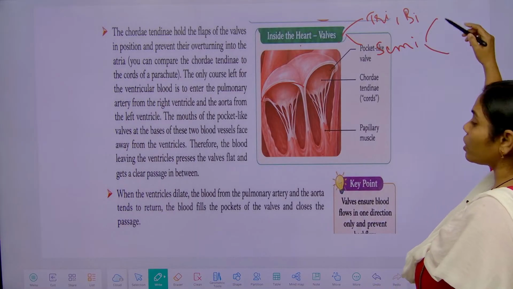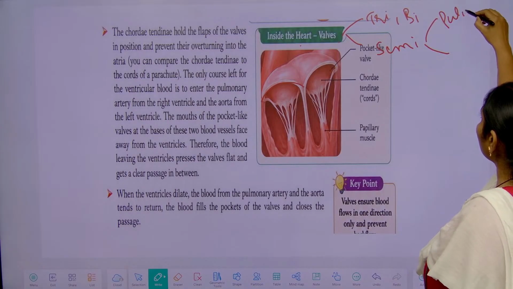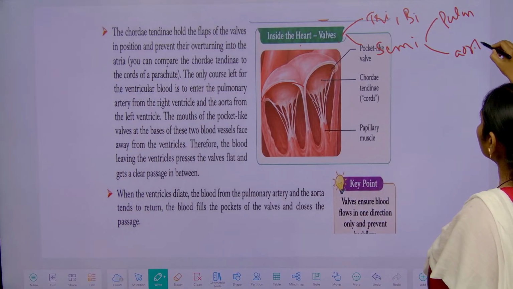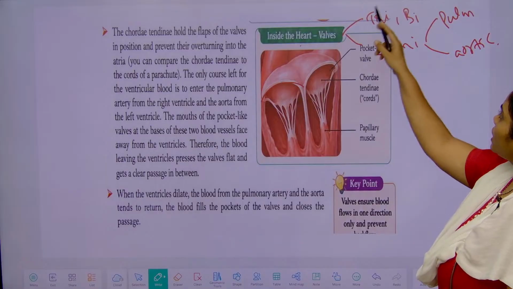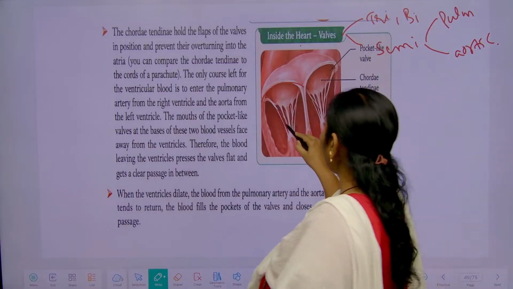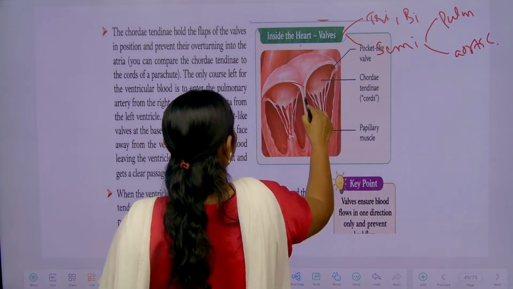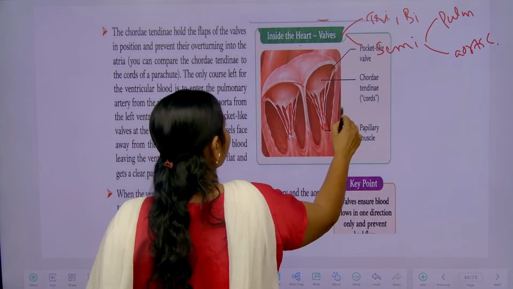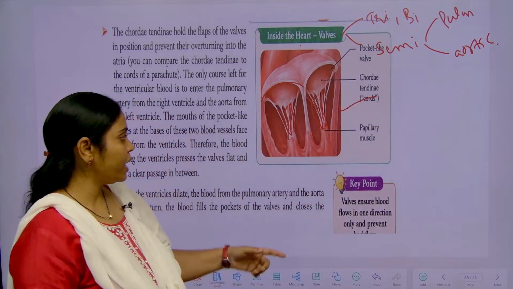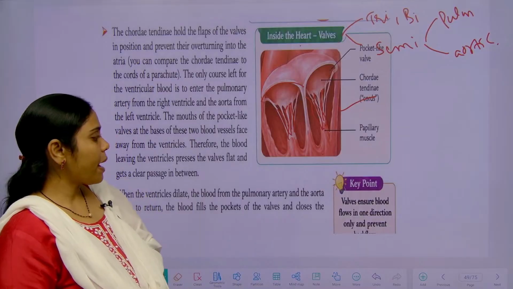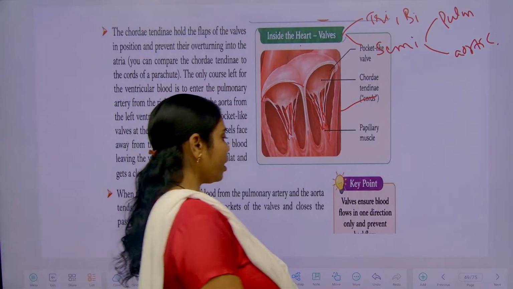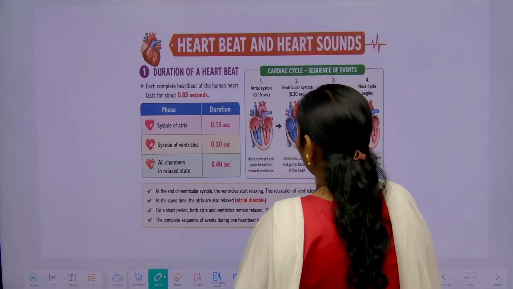What are the semilunar valves we discussed? The pulmonary semilunar valve and the aortic semilunar valve. All these are supported in their proper positions by the cardiac tendinae, the chordae tendineae, and they are attached to the papillary muscles. This we have already discussed very clearly, right?